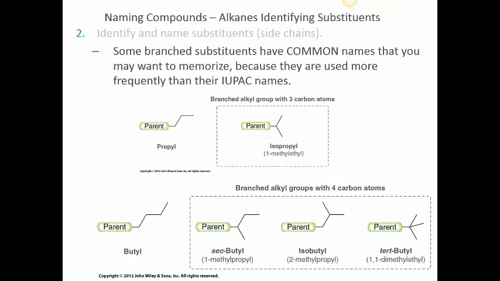Life can be made a little bit simpler with trivial names for certain side chains which are branched. In this example, on top, you have a parent chain. Off of that, there is a propyl group. If the propyl group, instead of being attached to the parent molecule from its end, is connected from its bend, from the middle part, then it starts to look like a V, the letter V slanted, rotated 90 degrees. Whenever you see a V, the prefix iso is added to the side chain. So this group is going to be called isopropyl.